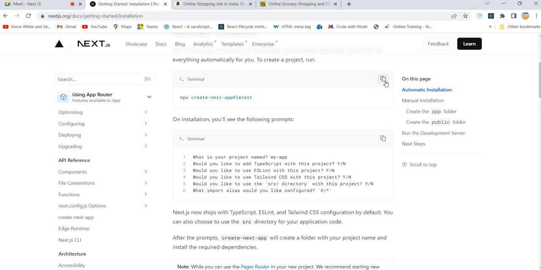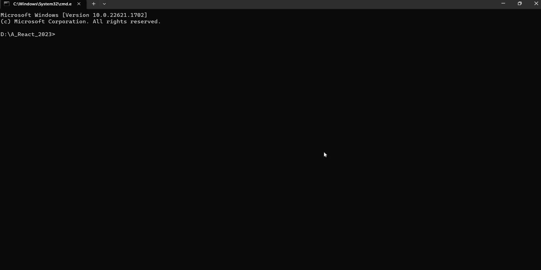Yes, we are starting, a little bit slow, but we are starting. So create next app latest. And I think we need to give a name for that. Here we can go with next playground. Once we understand some fundamentals, of course, we will do the project work itself in this. Let's see, it will ask you questions.